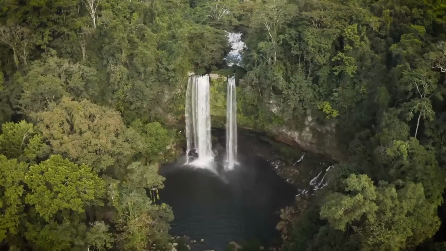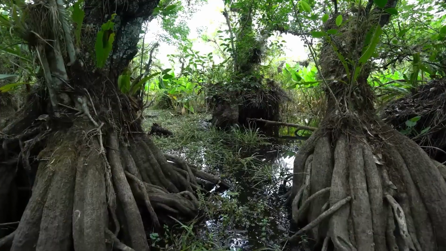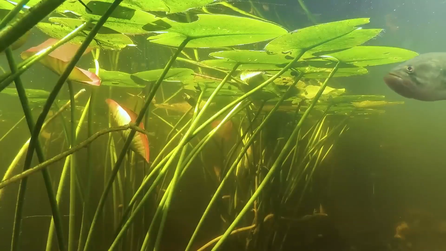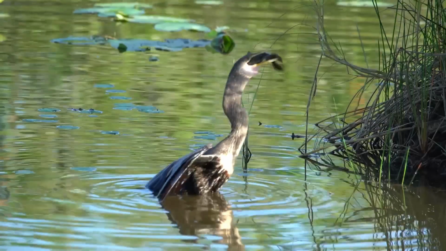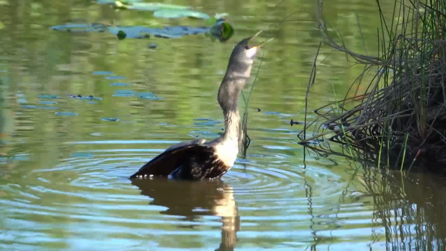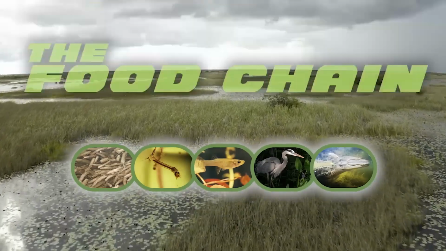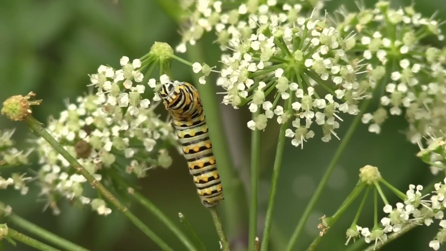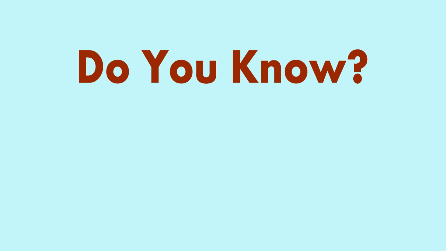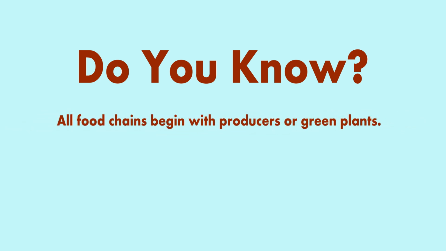Food chain. All living things depend on other living things for their food requirement. The process of eating and being eaten forms a food chain in nature. There is a flow of energy in a food chain from one organism to another. Do you know? All food chains begin with producers or green plants.